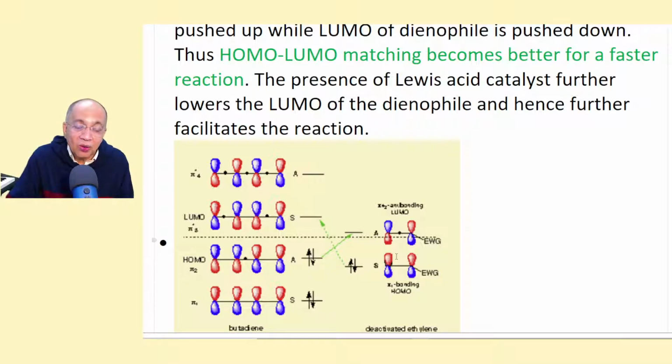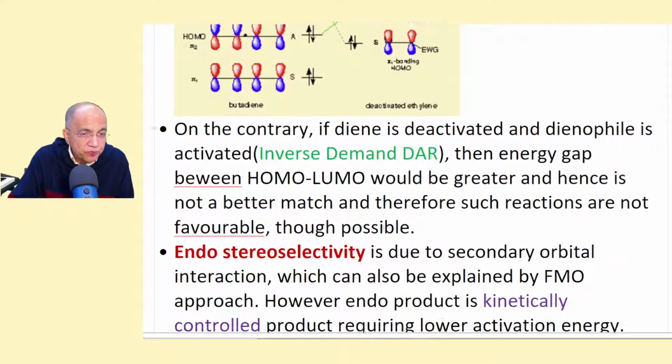Understand why there is a necessity of putting EWG in the dienophile and EDG in the diene. Because to push up the HOMO of the diene and push down the LUMO of the dienophile, the gap between HOMO-LUMO is reduced.